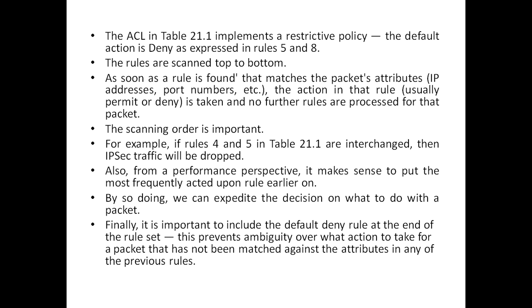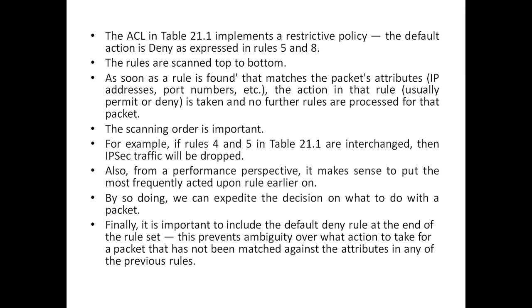So whenever a packet comes at a firewall, that packet is scanned from top to bottom, that is from rule number 1 to rule number 8, and if a match is found with the packet's attributes like IP addresses, port number, etc., suppose it matches rule number 2, then whatever action is concerned, maybe a permit or a deny, takes place.